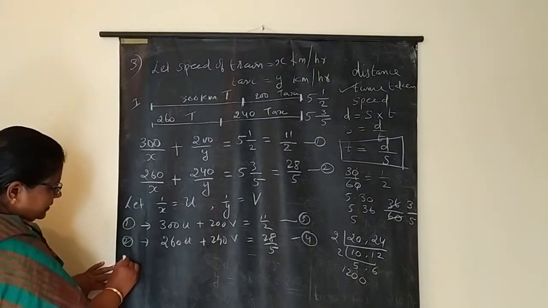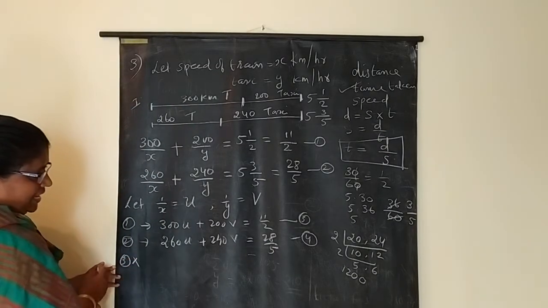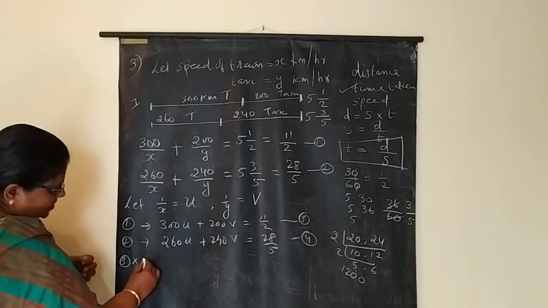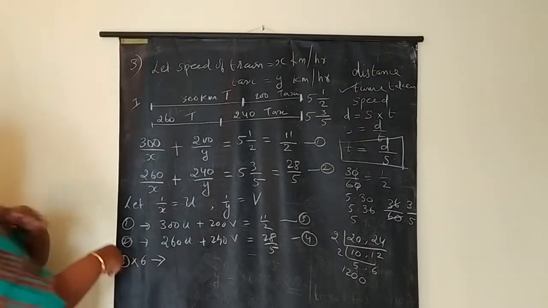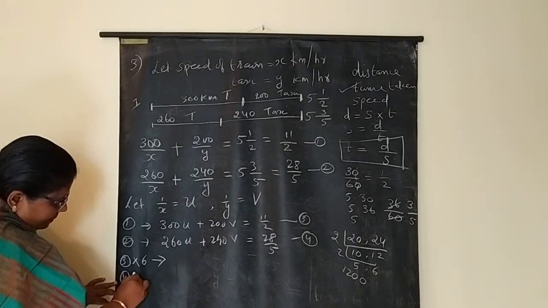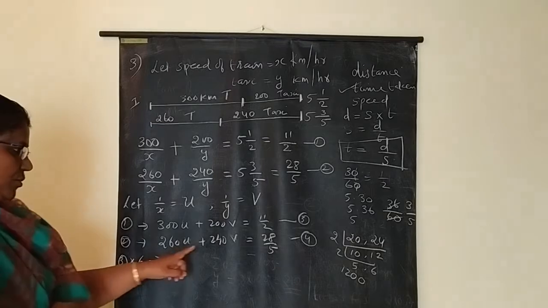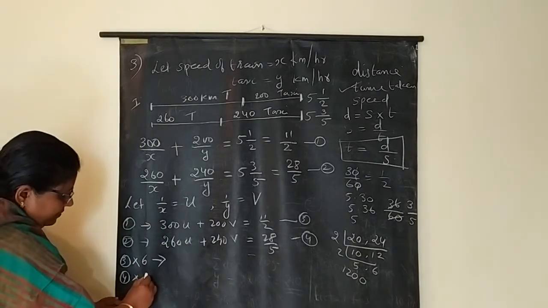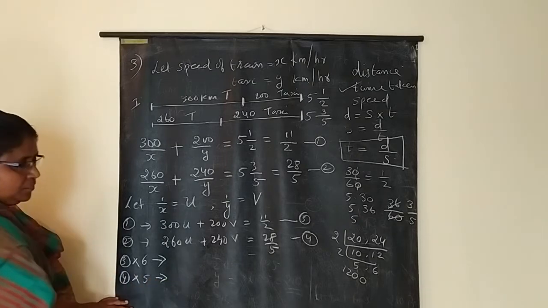For making that, multiply equation 3 with 6, since 200 into 6 is 1200. Then equation 4, how to make 240 into 1200? Multiply with 5.